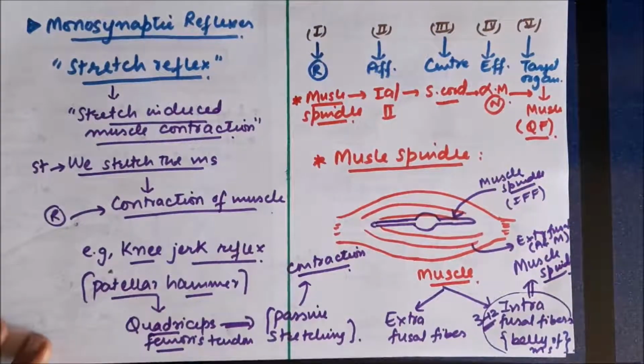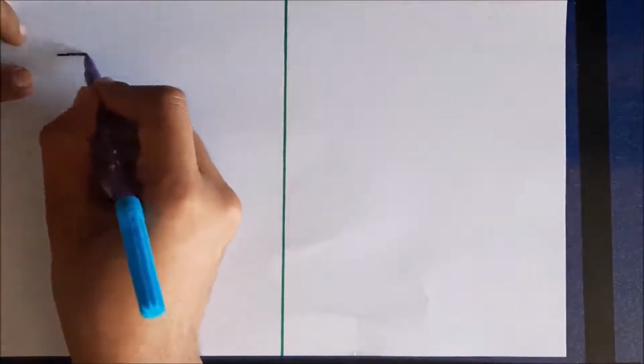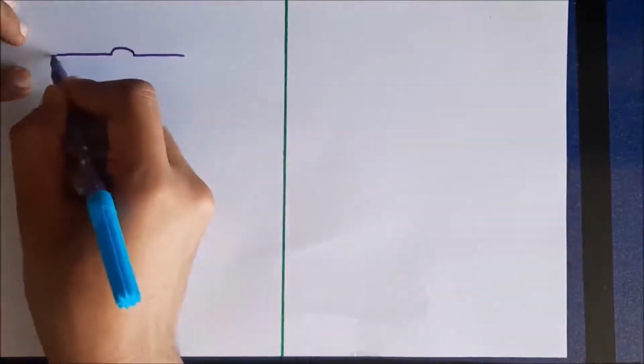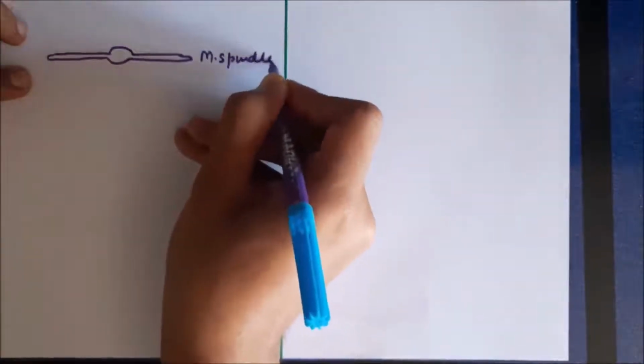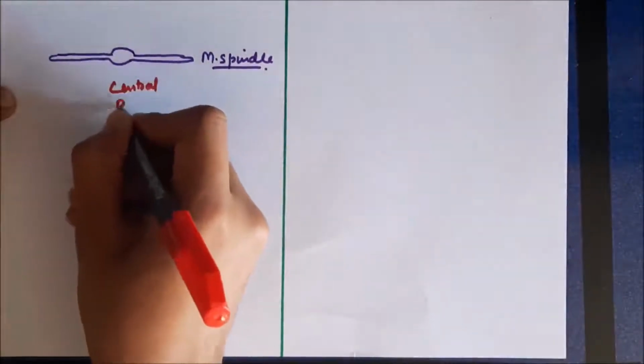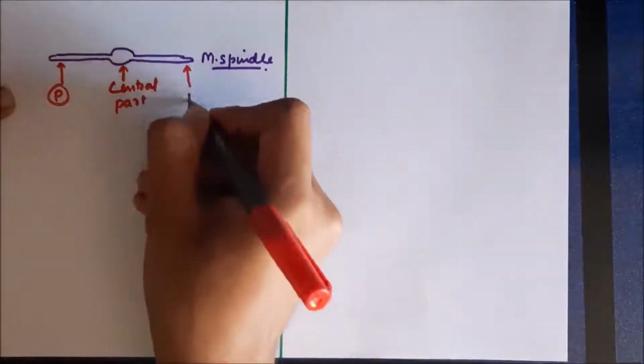Now let us try to understand this muscle spindle in detail. It is present in the belly of the muscle. If we draw a separate diagram of the muscle spindle, it can be divided into 2 parts. It has a central part and a peripheral part. This part is the central part, and the adjacent parts are the peripheral parts.